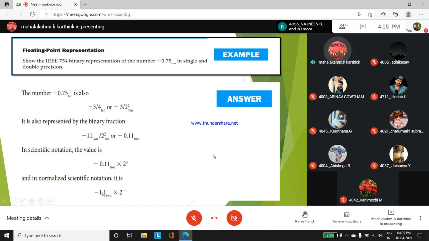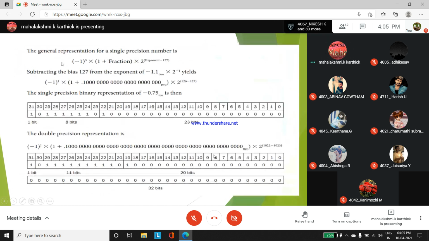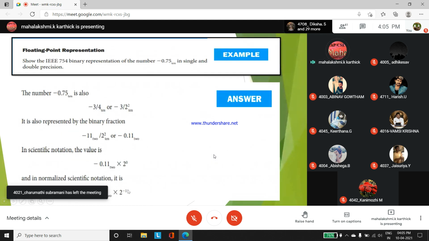Again, this should be normalized. And you know the floating point order, single precision numbers: -1 sign into 1 plus fraction into 2 to the power exponent -127. When you have a negative number, you have to do exponent -127. Exponent value is what? -1.